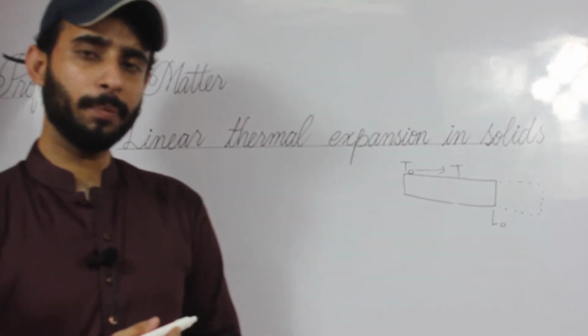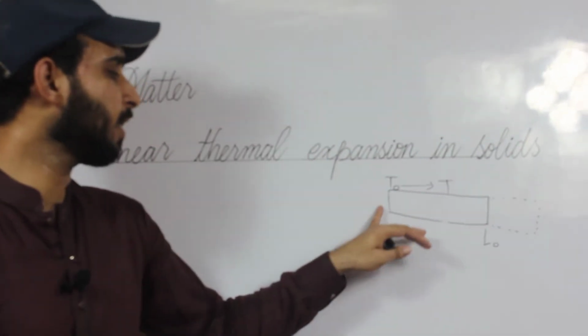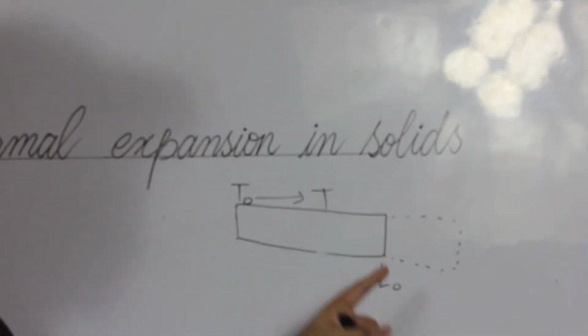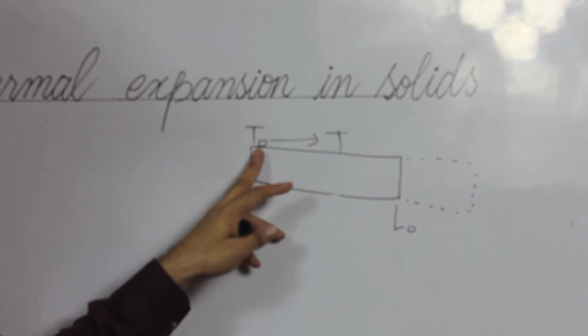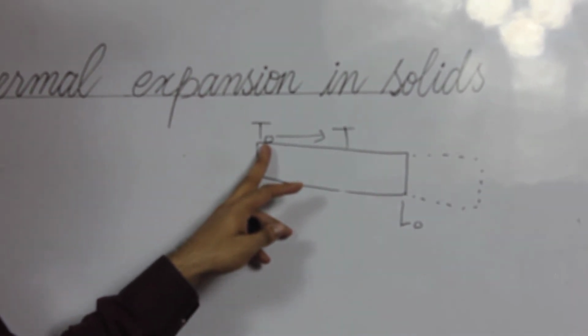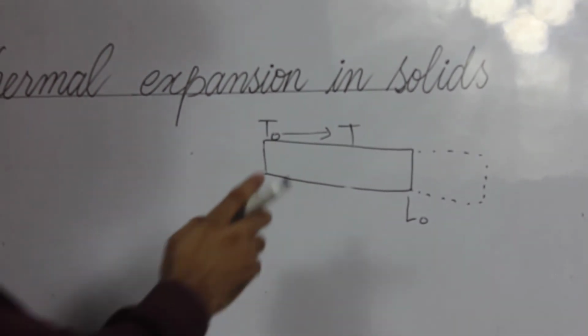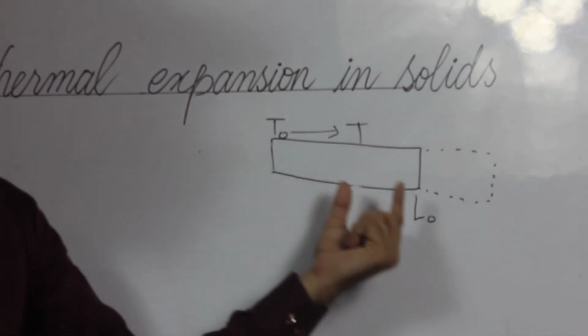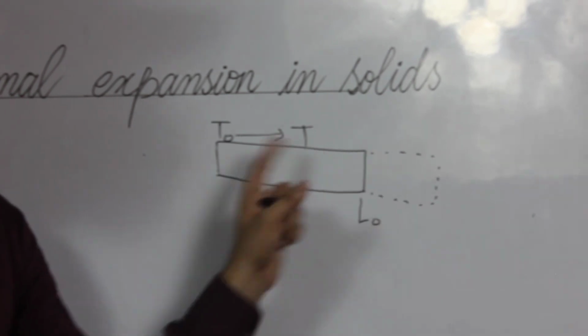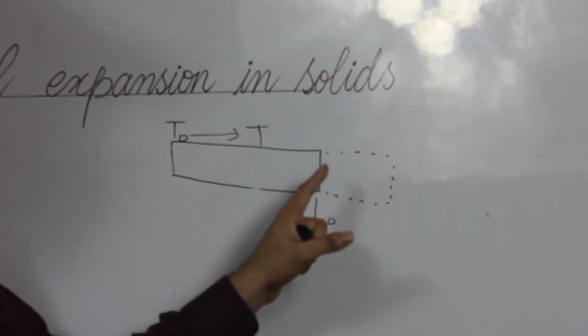What is the phenomenon behind this? As I said, if we have a rod whose length is L naught at temperature T naught, there will be no change on this rod. Whenever we increase the temperature from T naught to T, the length of the rod or bar increases.